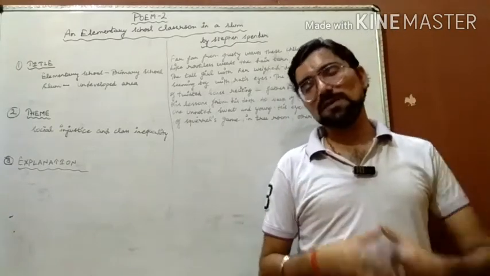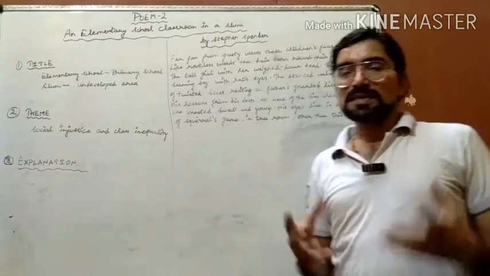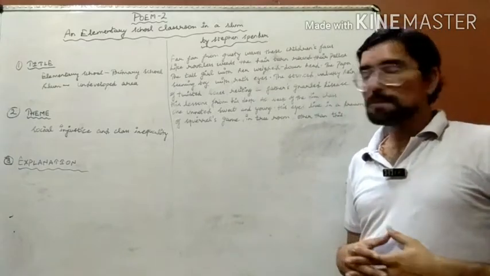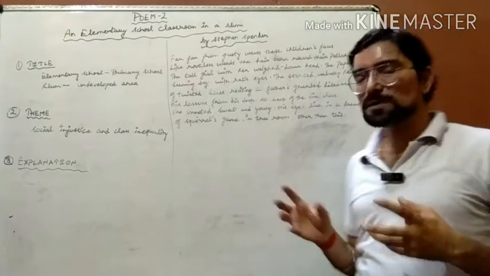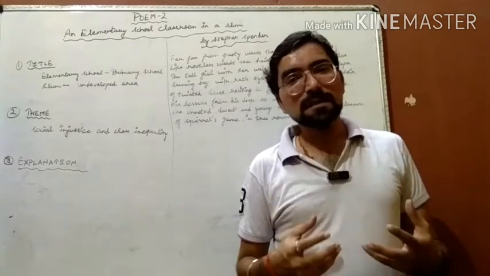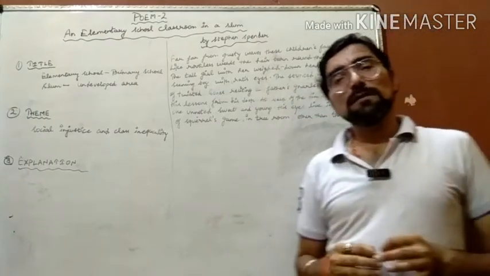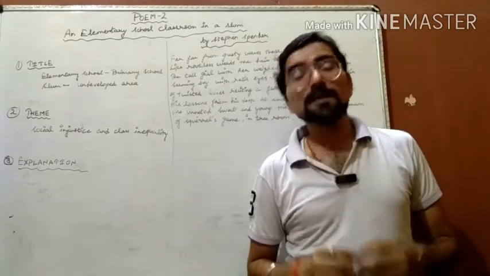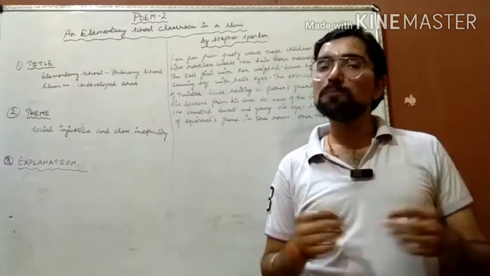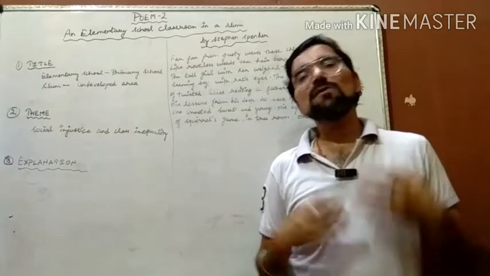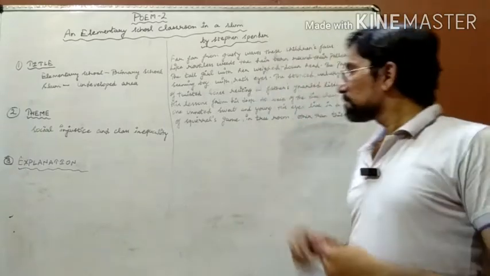And what sort of positivity is explained by the poet? This positivity was there because of one thing. And what is that thing? That the boy was having dreams and hopes in his eyes.